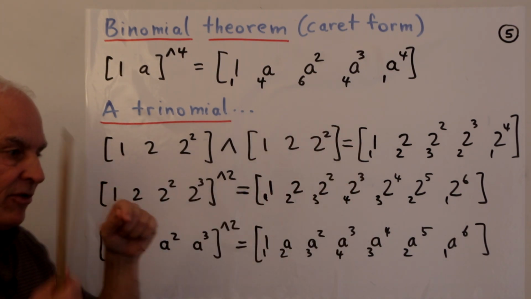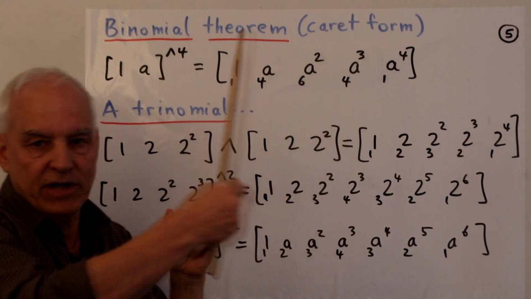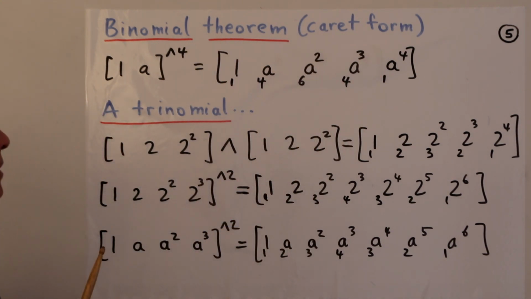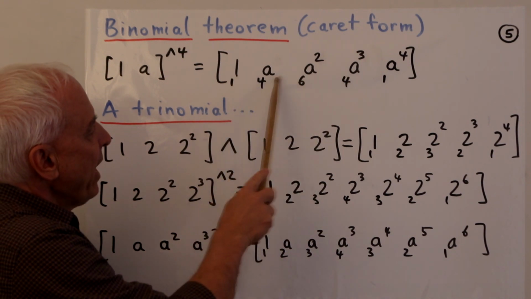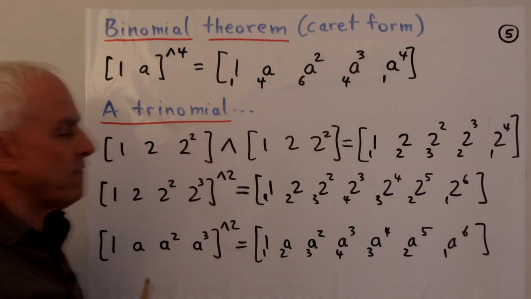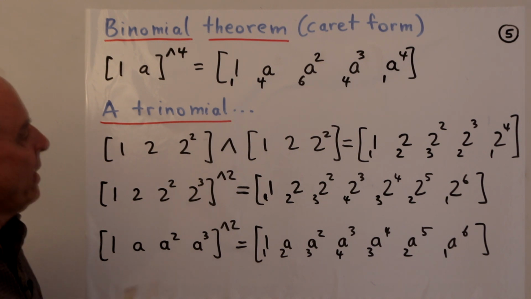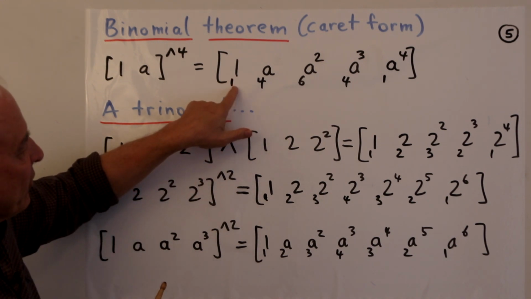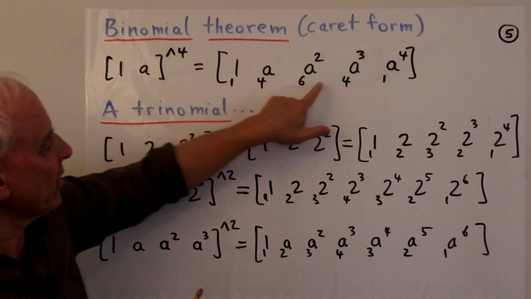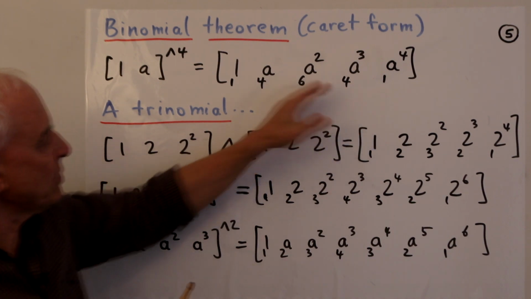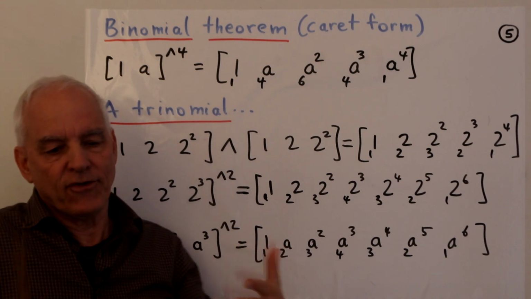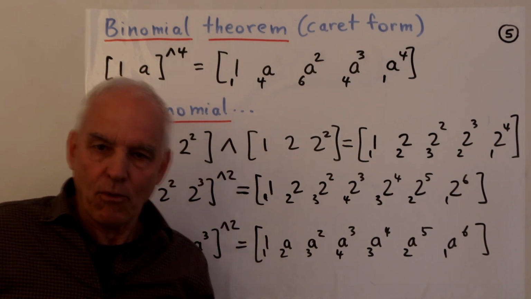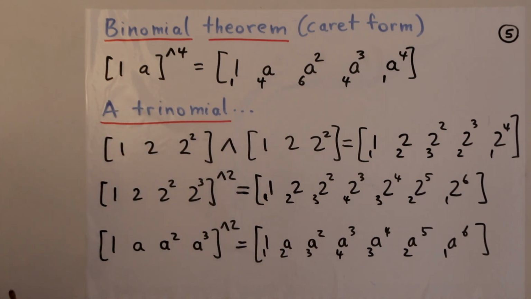So we're taking all possible products of entries here, okay? So we'll end up getting a box with elements 1, a squared, a cubed, and a to the 4th, okay? And the multiplicities of those things are 1, 4, 6, 4, 1. And you can see this is just a form of the binomial theorem in this box arithmetic world. Let's go a little bit further and consider maybe a trinomial.